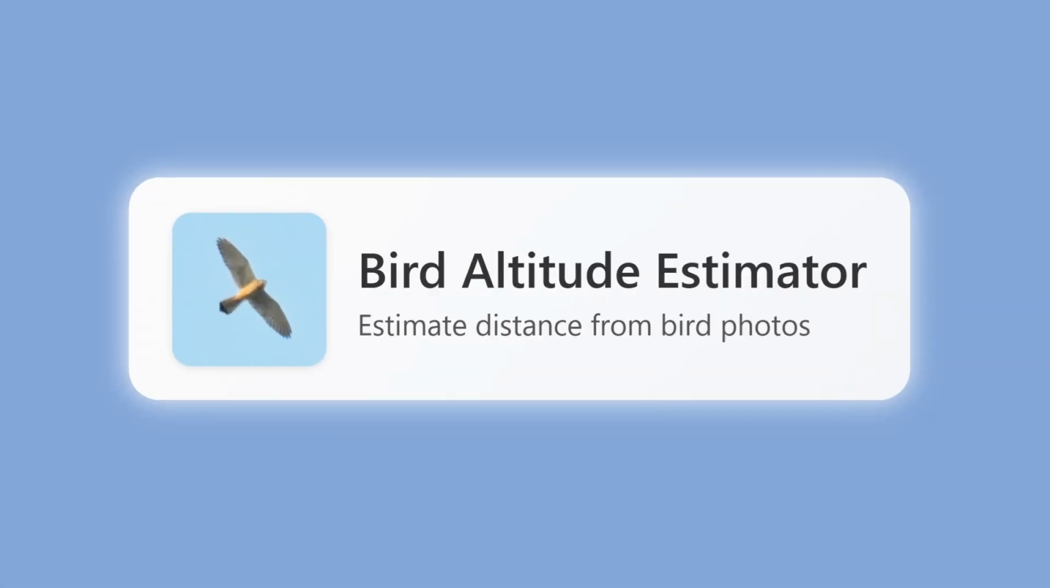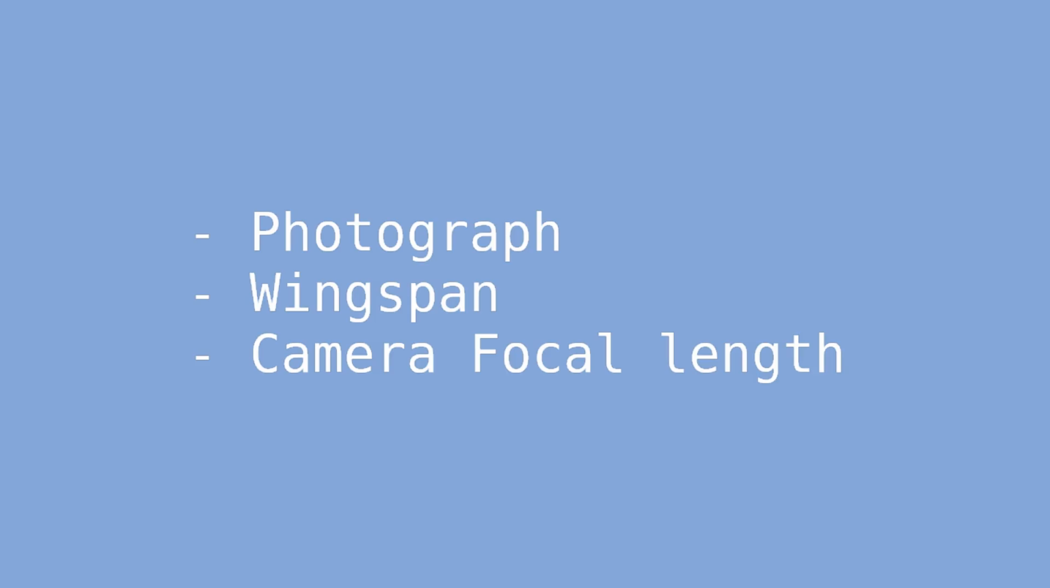Introducing Bird Altitude Estimator. You can use Bird Altitude Estimator for finding out how far away that bird is flying from you using just a single photograph. It calculates the distance using the bird's wingspan, your camera's focal length, and how wide the bird appears in your photograph.